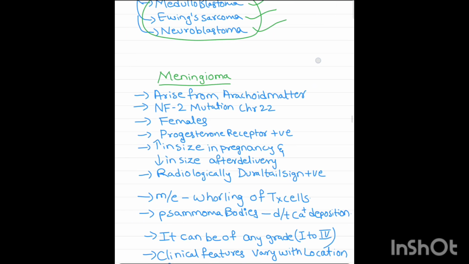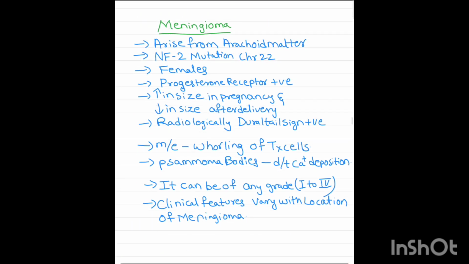Now coming to the meningioma. It arises from arachnoid matter, with NF2 mutation. The NF2 gene is present on chromosome 22, as we already discussed. Meningioma occurs in females; in pregnancy it increases in size, but after delivery it decreases.